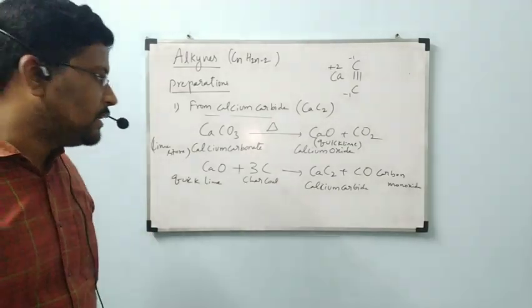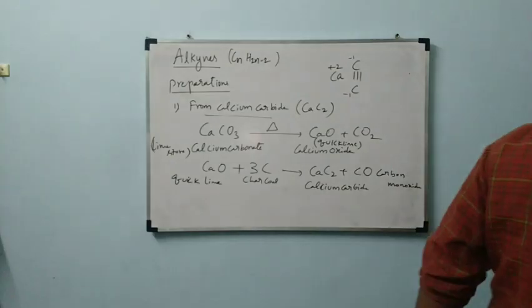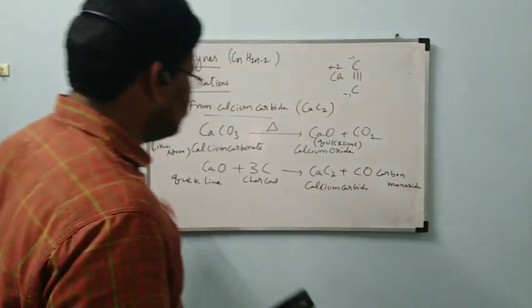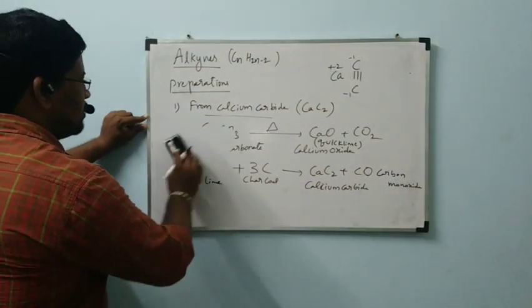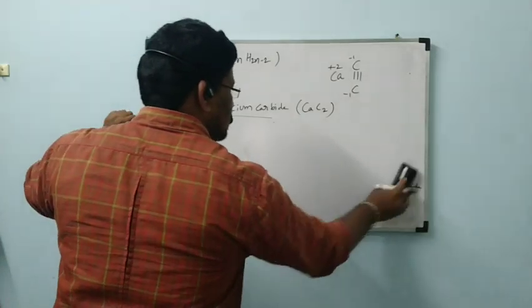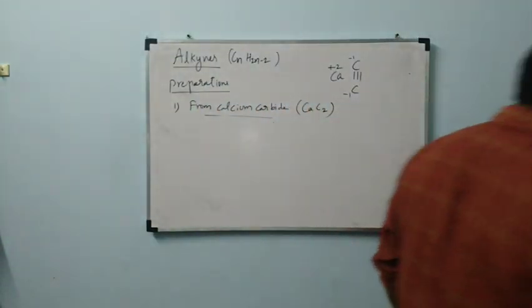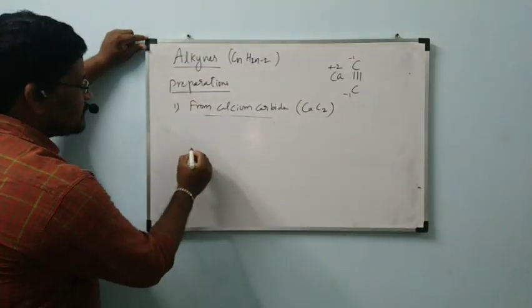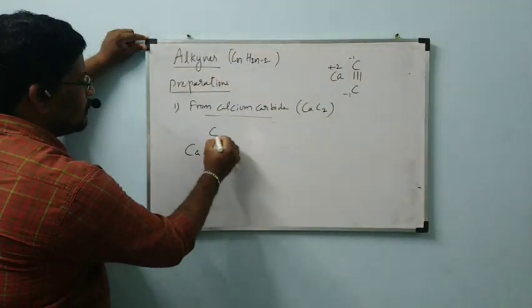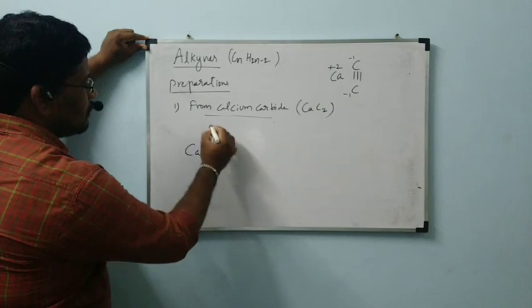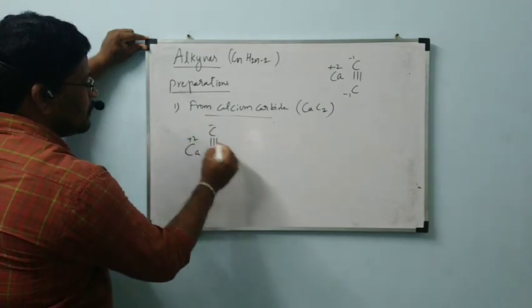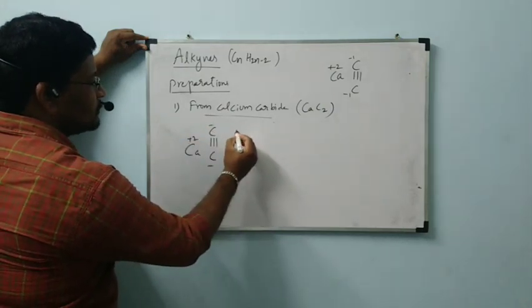Okay, let us see how ethyne will be formed. This calcium carbide reacts with water.